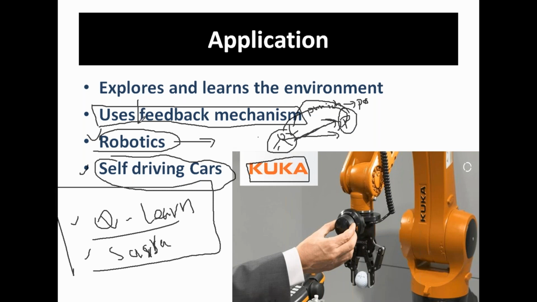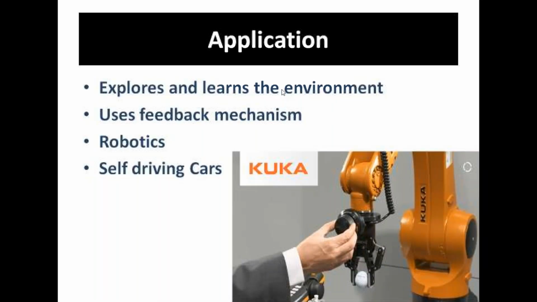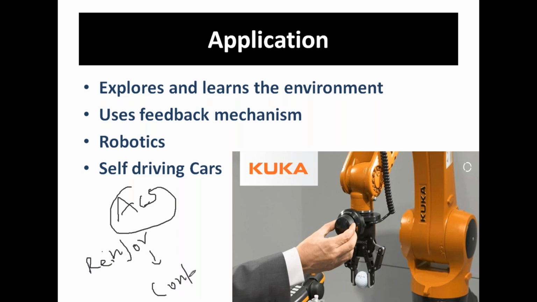Generally we see this feedback mechanism in automatic control systems. So this reinforcement learning can also be used in control mechanisms. For example, you can use it for automatic control systems also. Actually, people are implementing reinforcement learning in automatic control systems to improve robotic performance.